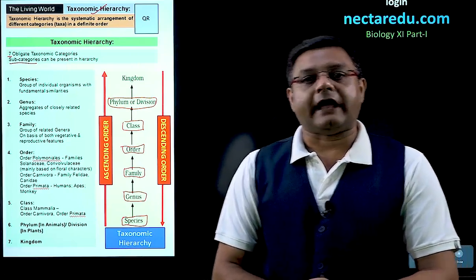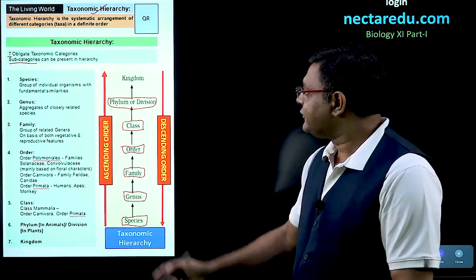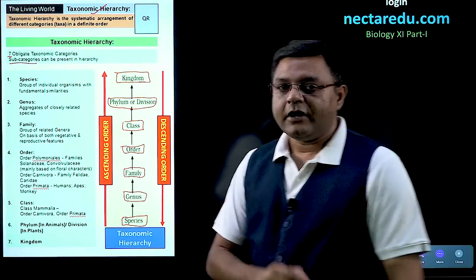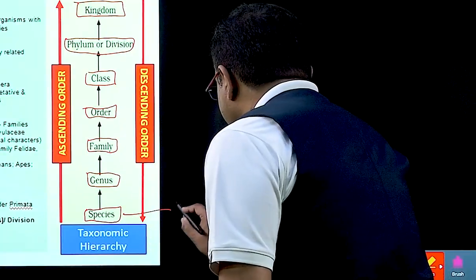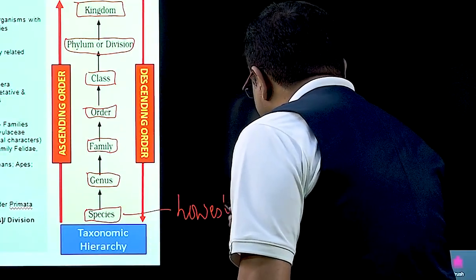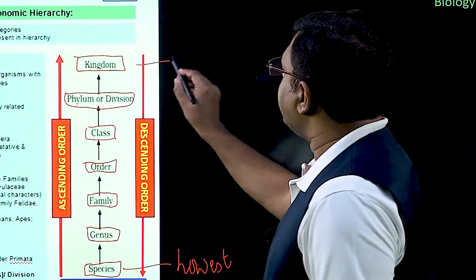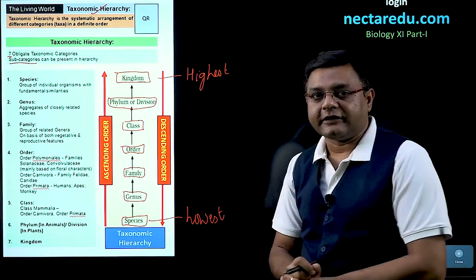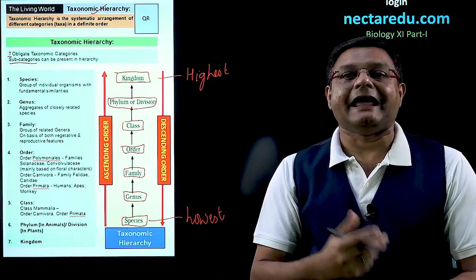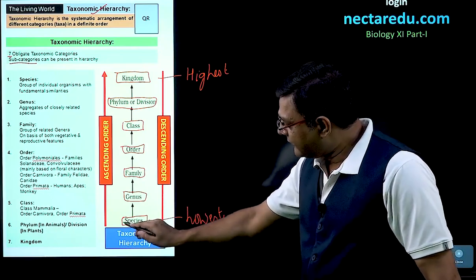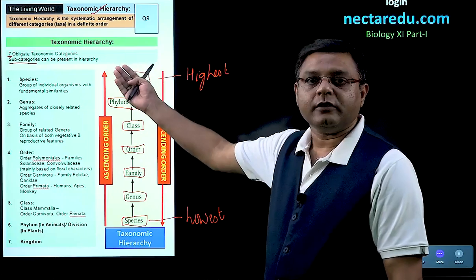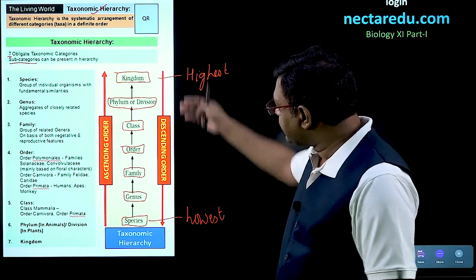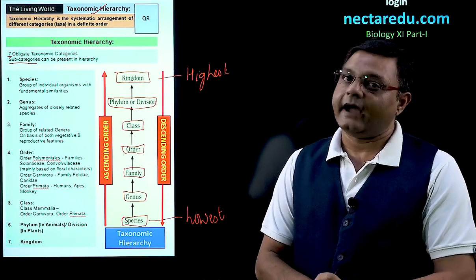Whenever we talk about animals, we call it phylum, and if we talk about plants, we call it division, and the highest category is kingdom. So, we can easily say that species is the lowest taxonomic category and kingdom is the highest taxonomic category. So, these are the 7 names. If we want to arrange these in ascending order, the first one obviously will be species. We will move from bottom to above. Species to kingdom will be the ascending order, and if we move from kingdom to species, it will be the descending order of taxonomic hierarchy.